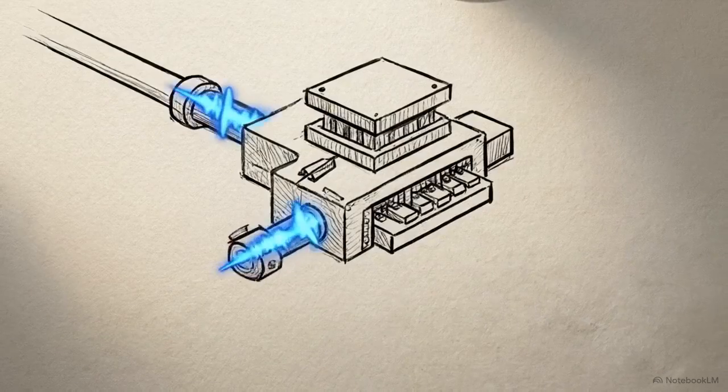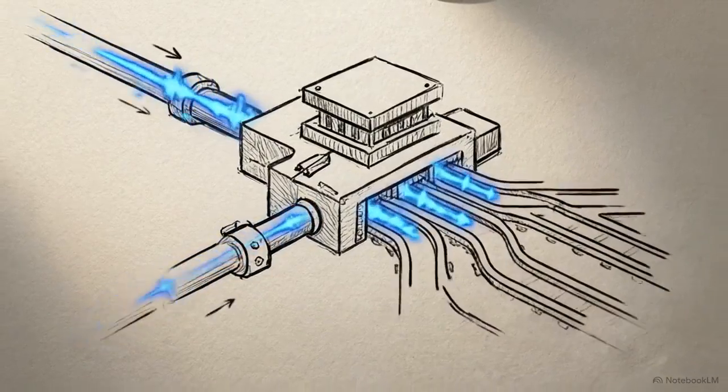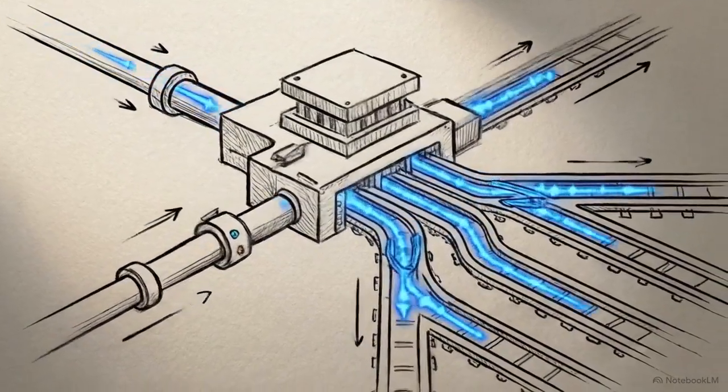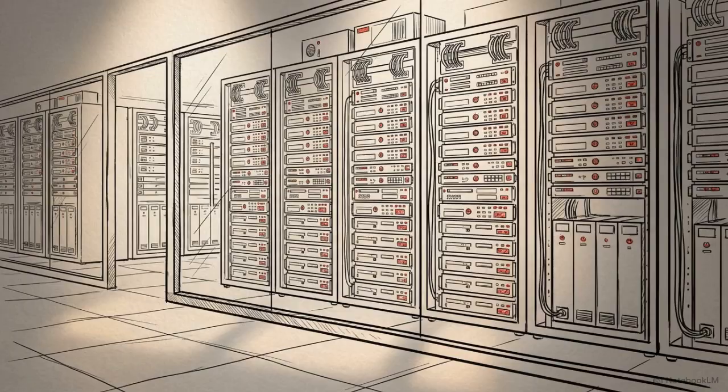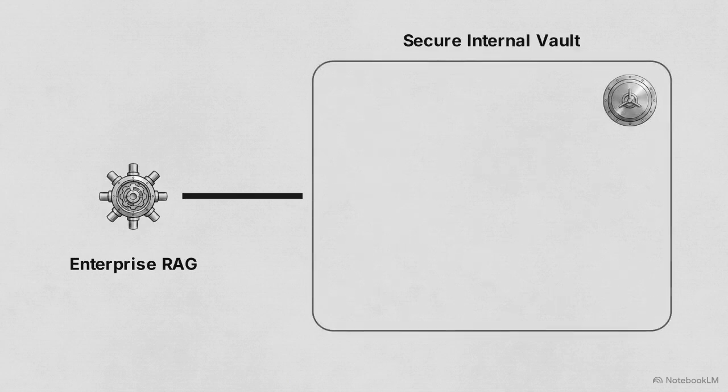A distributed routing network maintains consistent output quality by ensuring each request is handled by a prompt optimized for its specific logic path. The final challenge is connecting this system to internal company data without exposing private information to the public internet. We use enterprise RAG, or Retrieval Augmented Generation. This is an architecture that allows the AI to look up facts from a secure internal vault, rather than relying on its internal memory. The data is stored in a vector database.